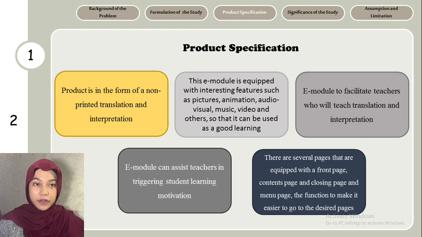For the product specification, the product is a non-printed translation interpretation e-module, equipped with interesting features such as pictures, animation, audio, visual, music, video, and others, so that it can be used as a good learning e-module to facilitate teachers who will teach translation interpretation. The e-module can assist teachers in triggering student learning motivation. And there are several pages, equipped with a front page, content page, closing page, and menu page, with a function to make it easier to go to the desired page.